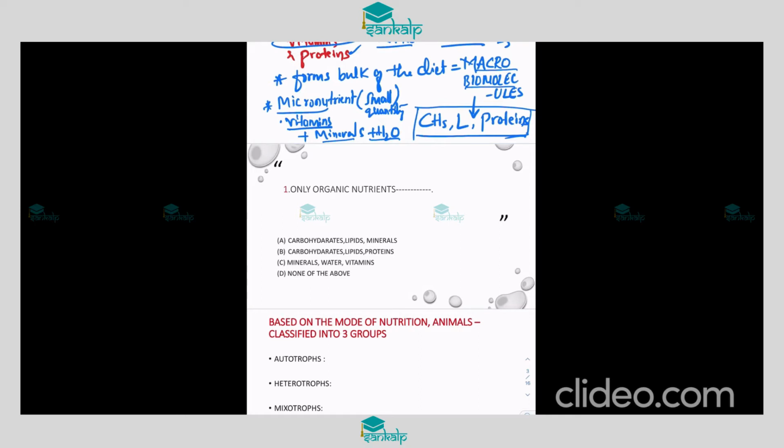Let us take one simple question. Only organic nutrients: carbohydrates, lipids and minerals. Here minerals are not organic, they are inorganic. Next option, carbohydrates, lipids and proteins. Here we can also say vitamins, so we can consider this option.